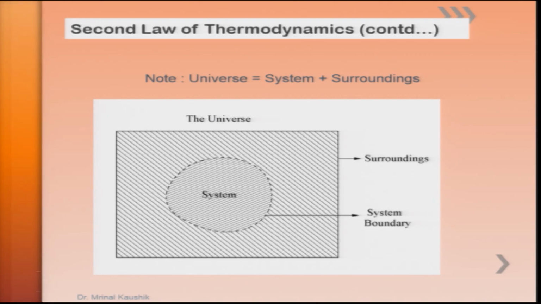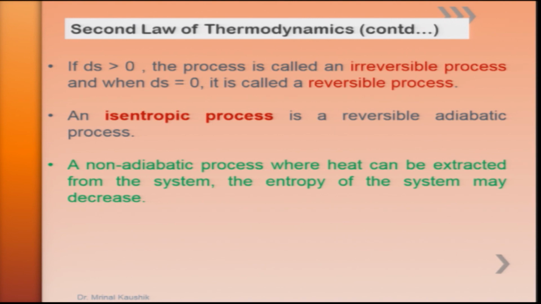Here the system and the surrounding are together called the universe. If ds is greater than 0, we call the process an irreversible process, and when ds is equal to 0, we call it a reversible process. Isentropic processes are those where both adiabatic and reversibility are valid, and hence in these cases the entropy remains constant. We have just said that in a non-adiabatic process, when heat is extracted from the system, the entropy can become negative.